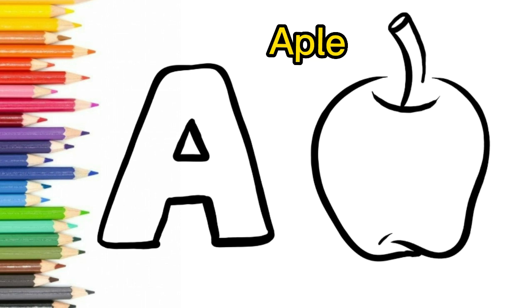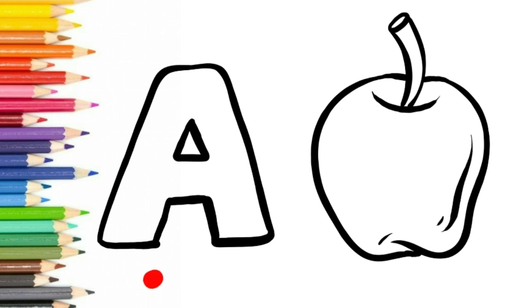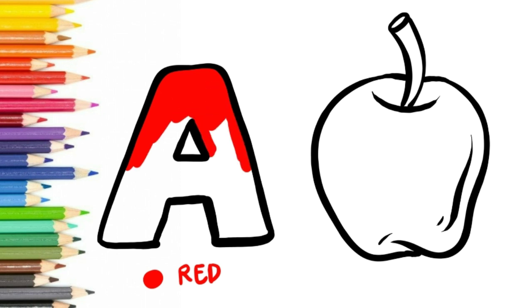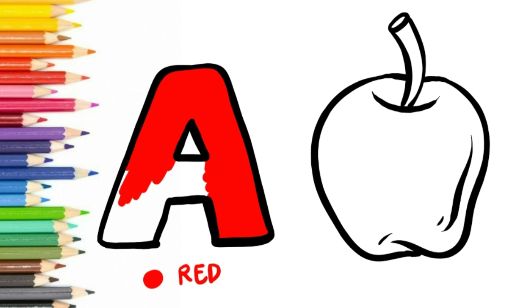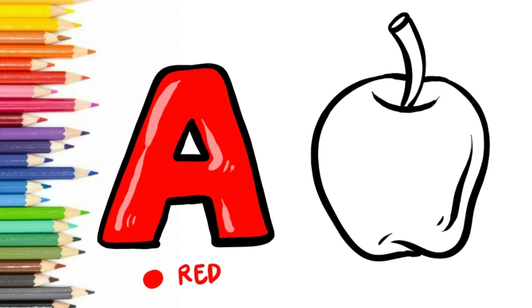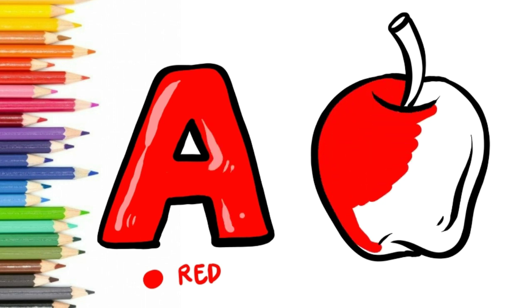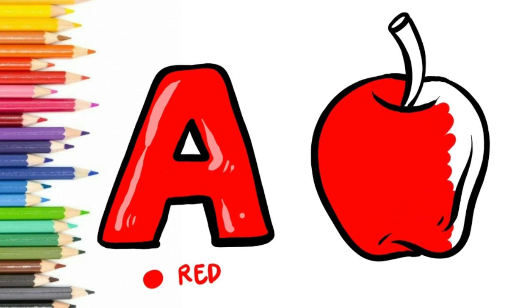Hi-ho the dairy-o, the farmer in the dell. The farmer takes the wife, the farmer takes the wife. Red. Hi-ho the dairy-o, the farmer takes the wife. The wife takes the child, the wife takes the child. Hi-ho the dairy-o, the wife takes the child. The child takes the nurse, the child Block takes the red nurse.